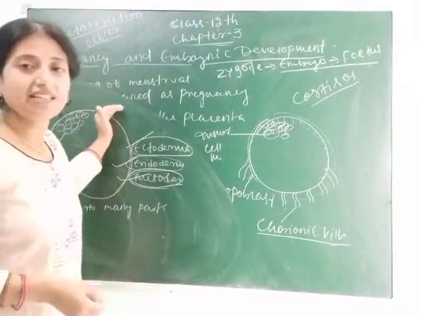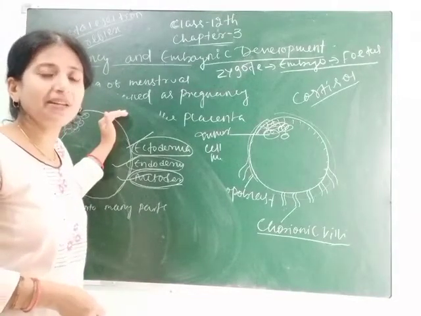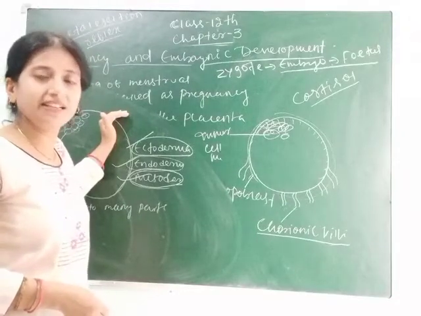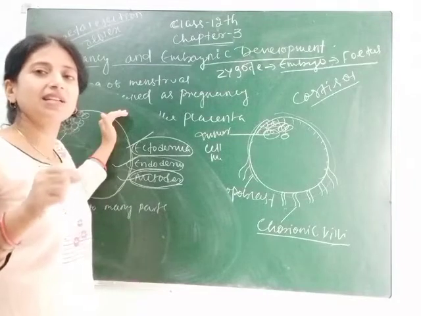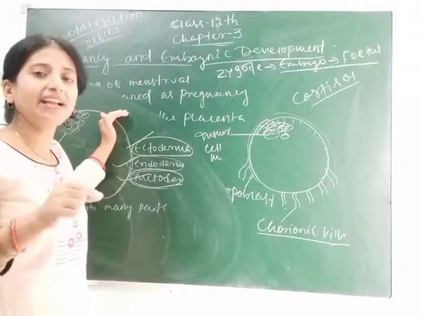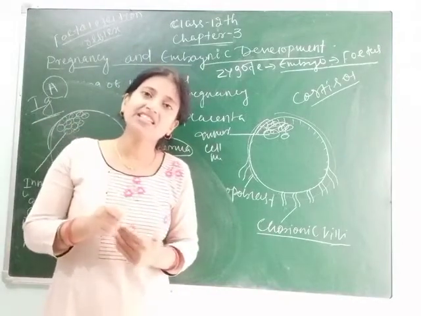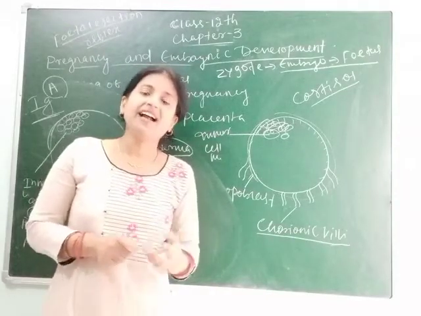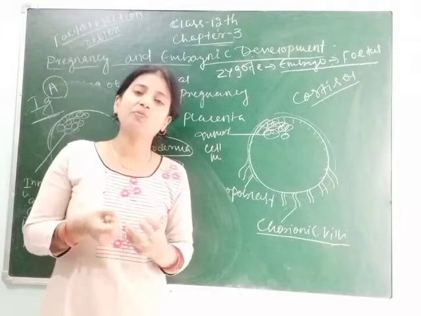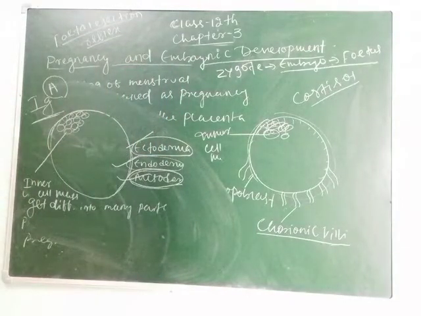That's why it is said that early lactation is most important, and the lactational period of up to 6 months is called the intense lactational period. Means this is compulsory for all infants. They should take the mother's milk up to 6 months, as it contains the antibody IgA, which gives passive immunity to the infant, and that immunity helps the infant to fight against different infectious diseases. So students, this is all about your pregnancy and embryonic development.